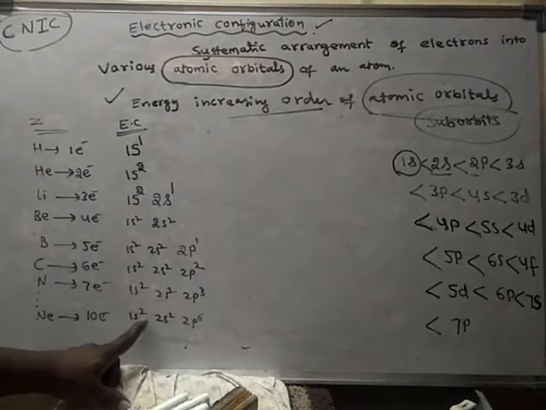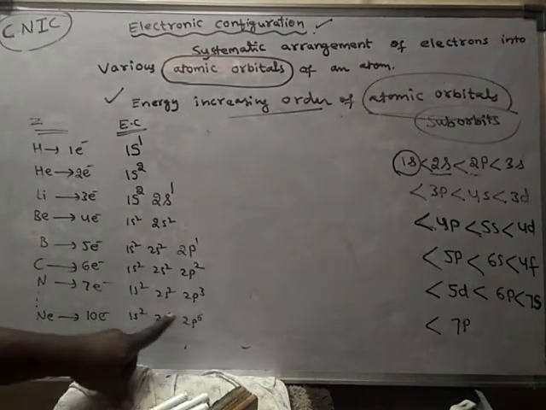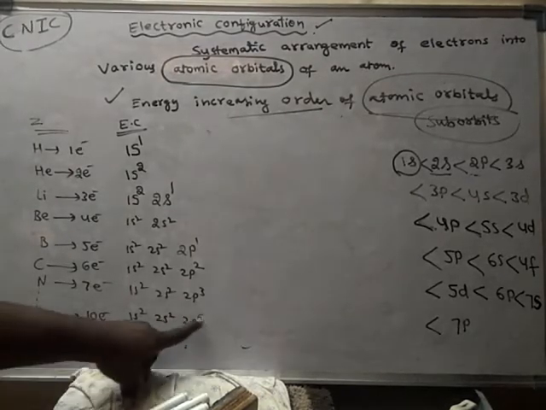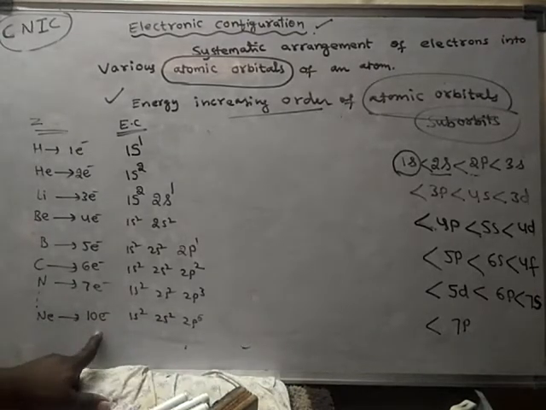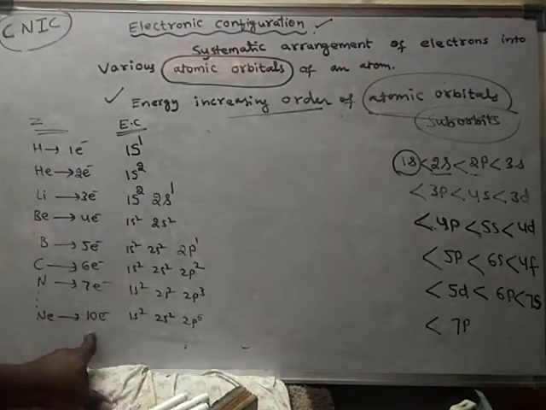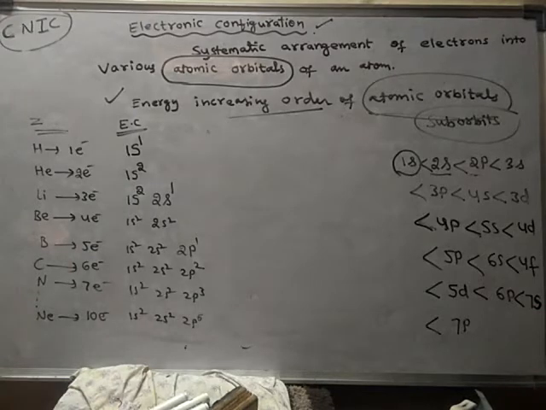Superscript means anything you write above as a power. So here you count these powers: 2 plus 2 plus 6, altogether 10. It should match with the number of electrons. These 10 electrons are arranged in this fashion: 1s2, 2s2, 2p6.